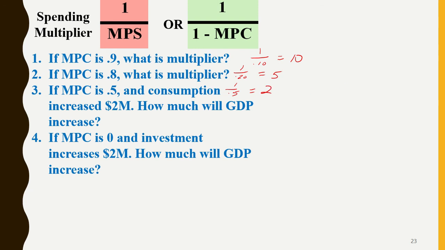Okay, so if the marginal propensity to consume is 0.5 and consumption increased 2 million, how much will GDP increase? Well, you take 2 times 2, and it will increase GDP by $4 million. If MPC is 0 and investment increases 2 million, now I know a lot of people are going to say, oh, well, 2 million times 0 equals 0. It won't increase anything. Well, it won't multiply it by anything, right? So it would just increase by $2 million.